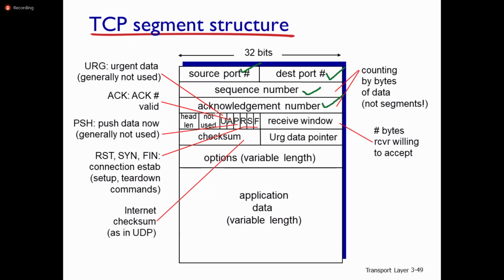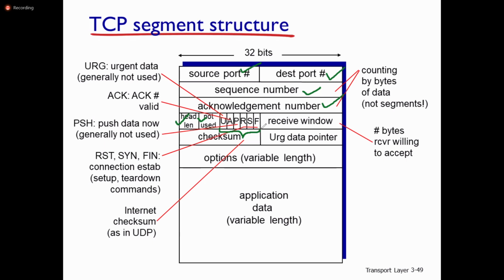Then you get the header length. Next field is length of the header. Next field is not used. We look at the other fields, U, A, P, R, S, F. U field is nothing but urgent data. So generally not used. U stands for urgent data. A stands for acknowledged,